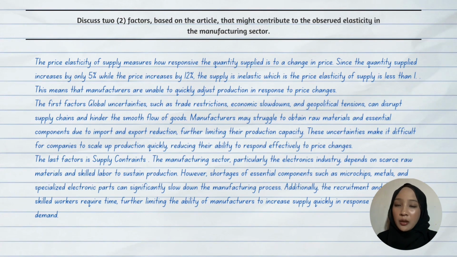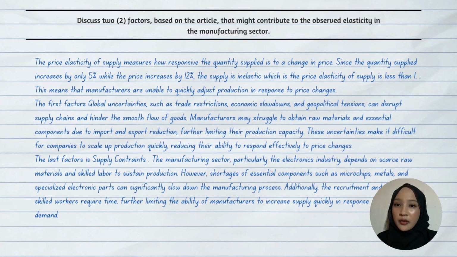The manufacturing sector, particularly the electronic industry, depends on raw materials and skilled labor to sustain production. However, shortage of essential components such as microchips, metals, and specialized electronic parts can significantly slow down the manufacturing process.